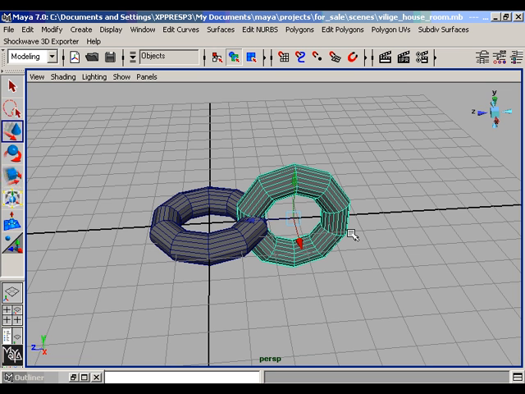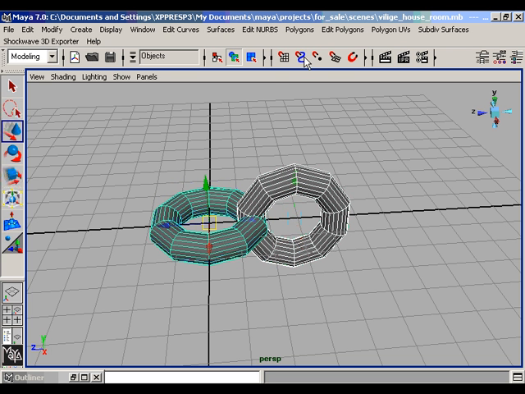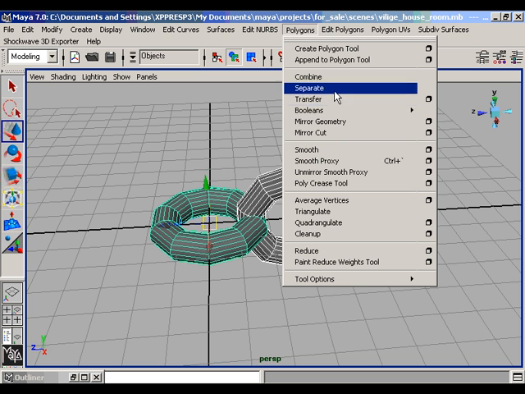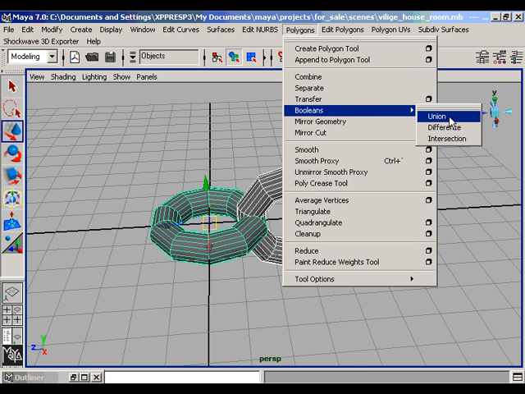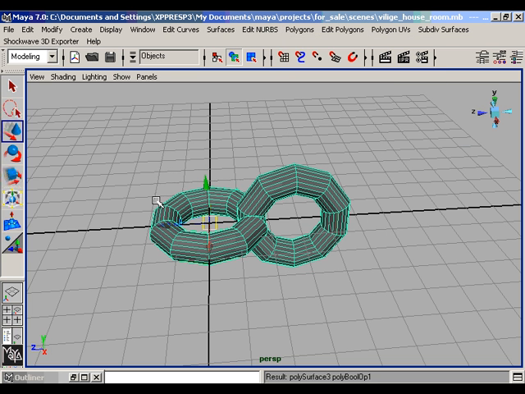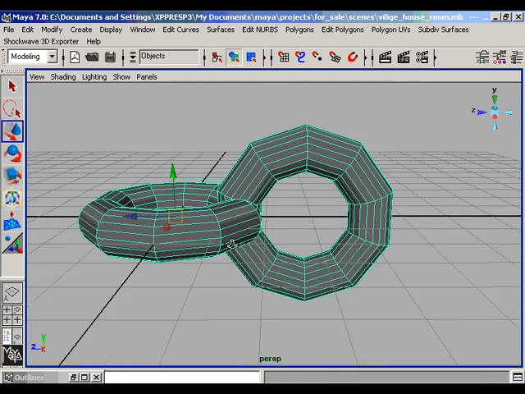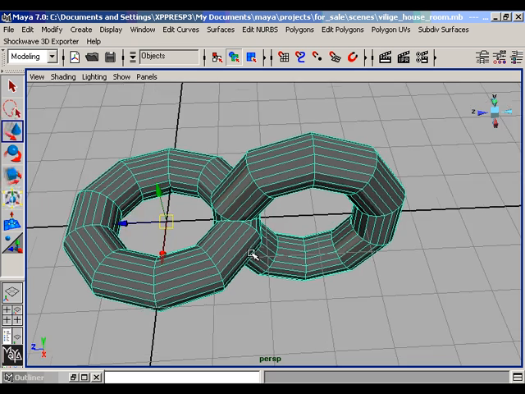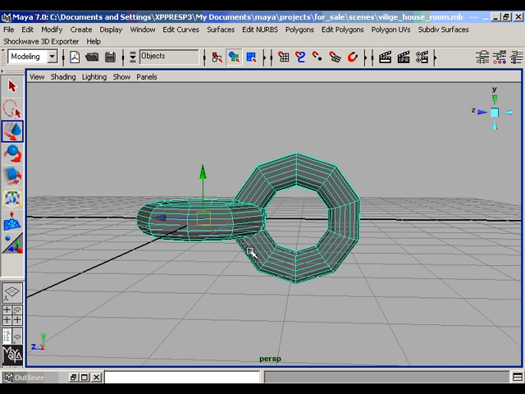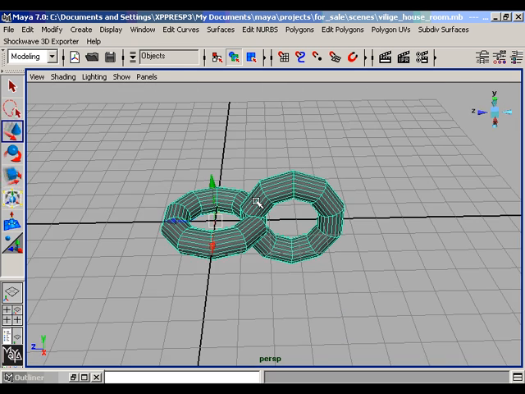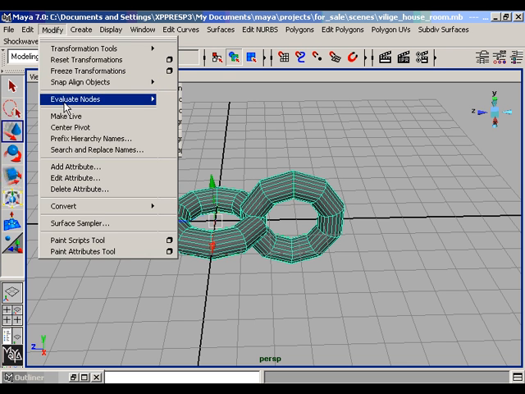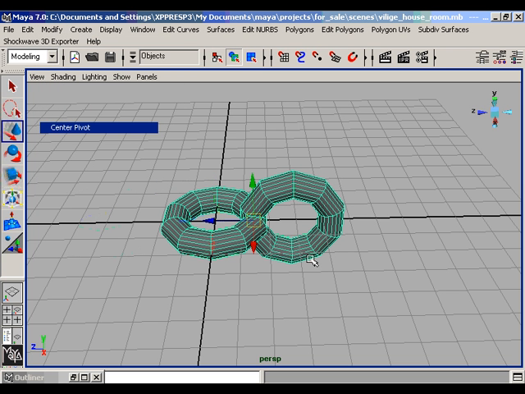Now use the Boolean function of polygon to union both of the toruses. Select both of the toruses one by one, go to the polygon Boolean function and press union. Look, your object is now a single object and it is now in unity. Center the pivot point of your newly created object and duplicate it once again.